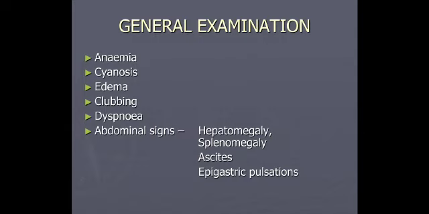Whereas the blue discoloration due to reduced hemoglobin, called cyanosis, may be present in conditions where there is mixing of arterial blood with venous blood, as seen in Fallot's tetralogy or patent ductus and truncus arteriosus. The third one is edema, due to accumulation of fluid in the interstitial space. We need to check for the presence of edema in the dependent parts of the body.